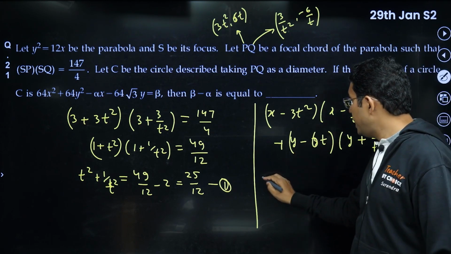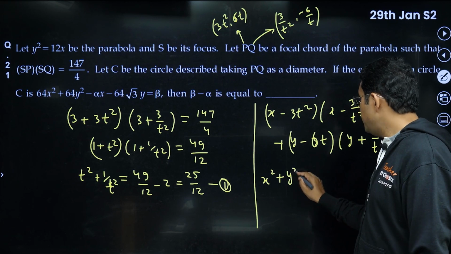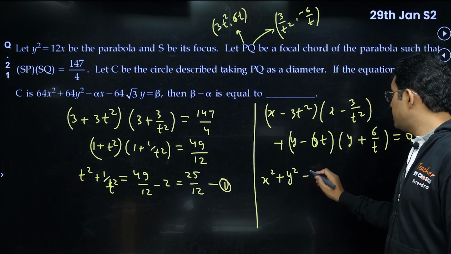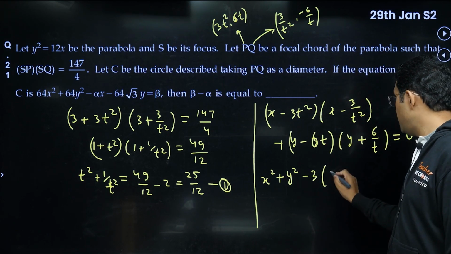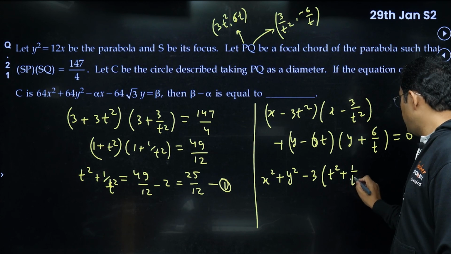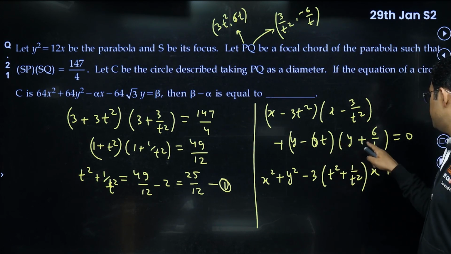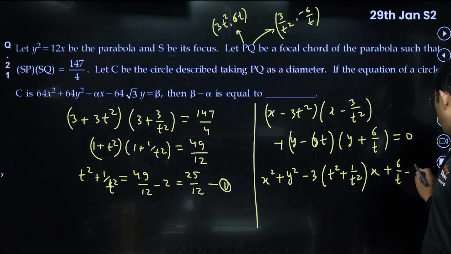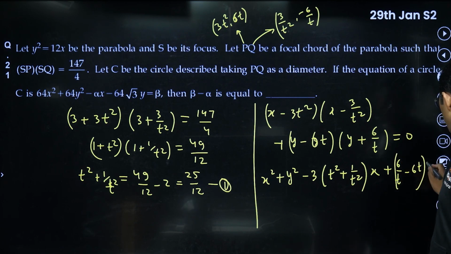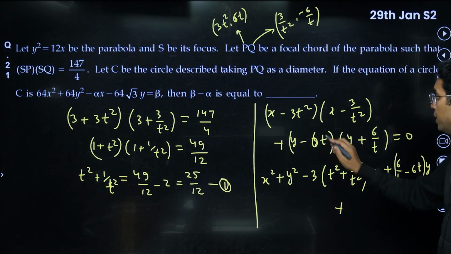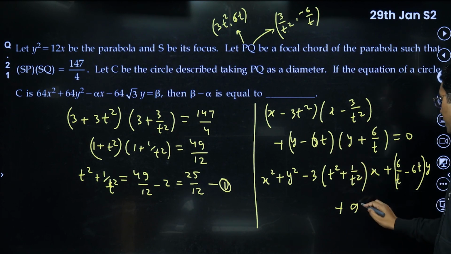Now if you open it, you get x square plus y square. For x, the coefficient will become minus 3 common, (t square plus 1/t square) into x. For y, it will become, I think, (6/t minus 6t) into y, and the constant term from here is 9, and from here it is minus 36, and that is equal to 0.